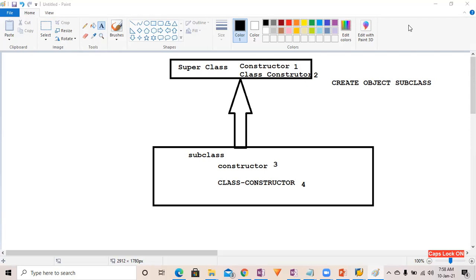Just think on this and give the answer. This is one conceptual question. In SAP Labs also, they ask this question very frequently. So if you know about this question, just think on this and give the answer.